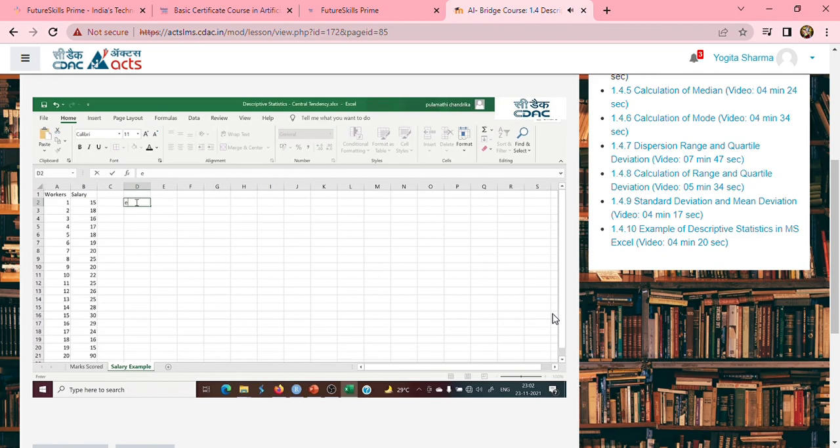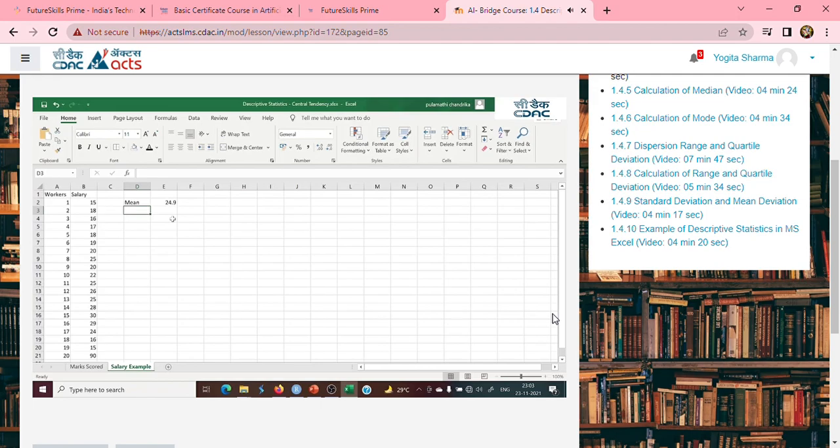I'm doing the same process which we did for the previous example. So mean is equal to the average of, so the moment you type average, it gets selected. Select the numbers themselves, don't capture the labels, and close the brackets. Enter. So what is the average here? 24.9. That means the average salary of this customer group is found to be 24.9.